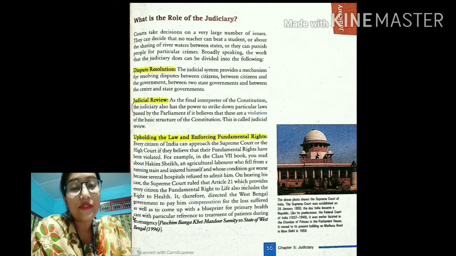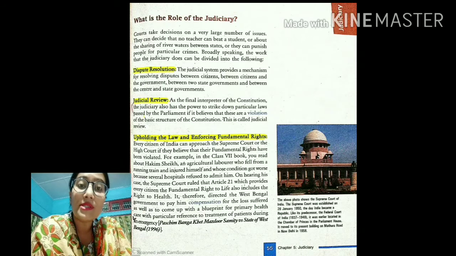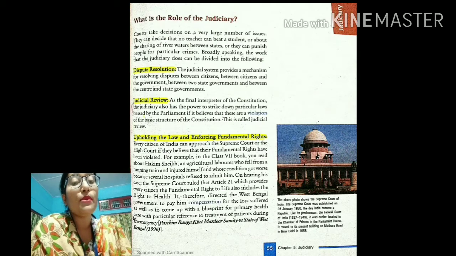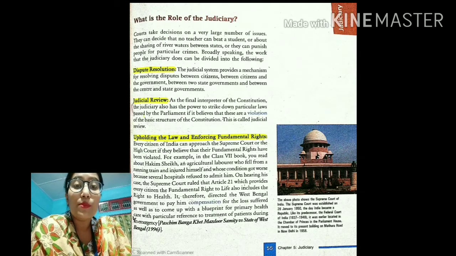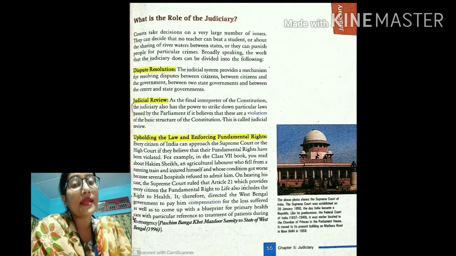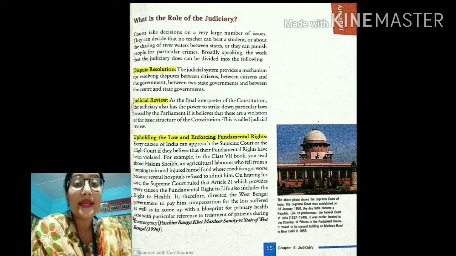The second important function of judiciary is judicial review. So students, what happens? New laws are being made. These laws are passed by whom? By the parliament. Sometimes some laws passed by the parliament may not be favorable to all categories of people. As a result, some categories of people agree to that law, whereas some oppose it. The classic example of it is CAA, isn't it? The Citizenship Amendment Act. A certain section of people agreed to CAA, whereas another section of people were totally against it.